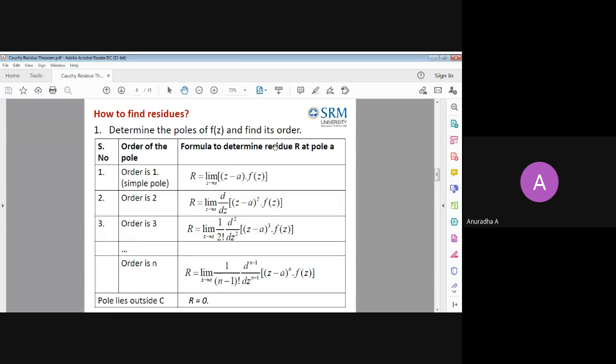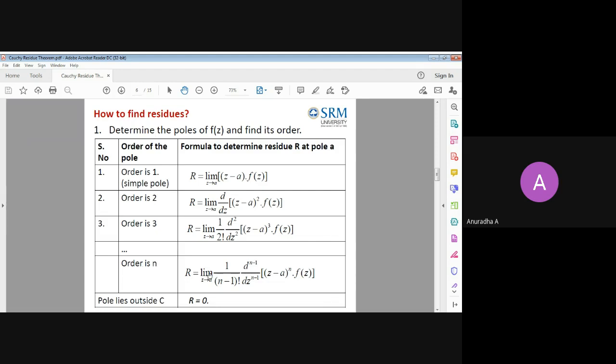How to find the residue? This formula. I will start from the general formula, you see. For order n, the question is f of z, and in the denominator I have z minus a whole power n. Like that only we will find singular points, and then only we will call it a pole of order n.